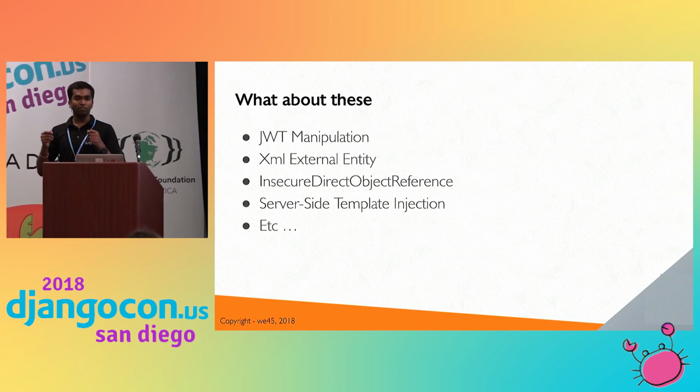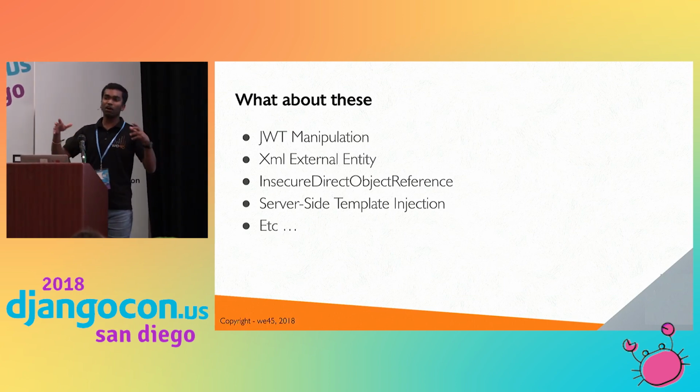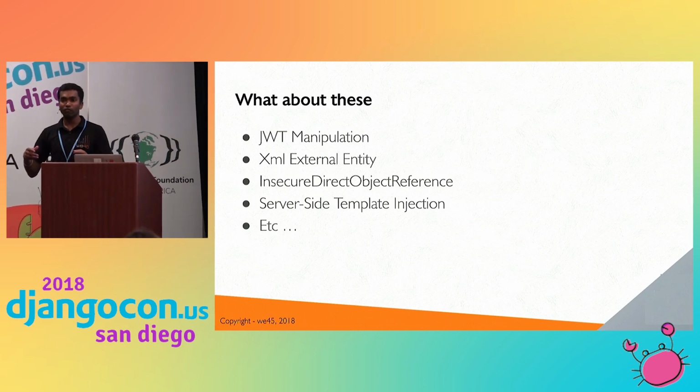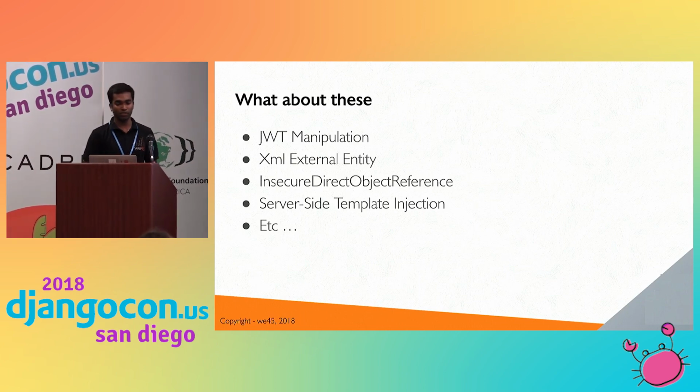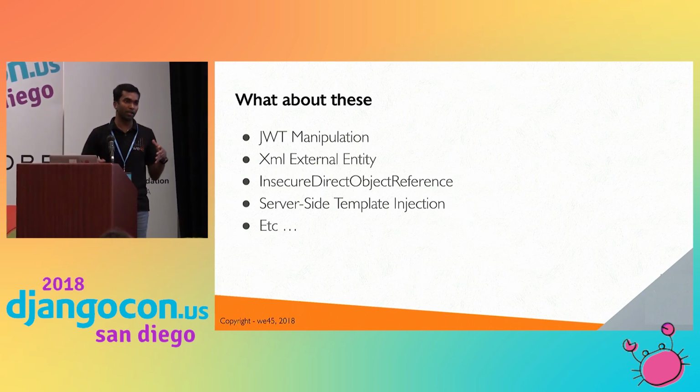We can do that. This is not a Django flaw. This is basically an architecture flaw. When we design the application architecture, we have to take care of all these flaws. We should make sure to avoid them when we are architecting the application.